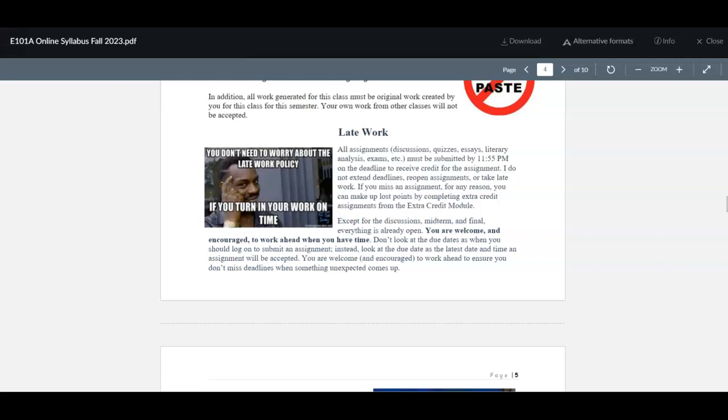Also, the discussions, I keep those locked down until the Friday before they are due, because I want everybody to be kind of on the same page of when the discussions are happening. The only one I made an exception for is I did go ahead and open up the icebreaker discussions so that students could get started early.